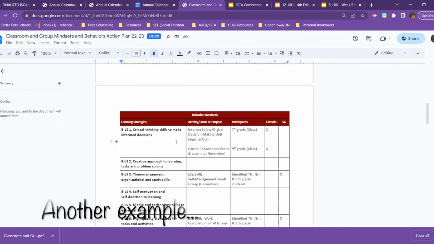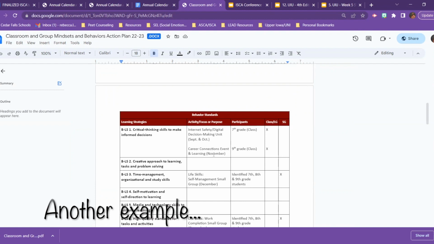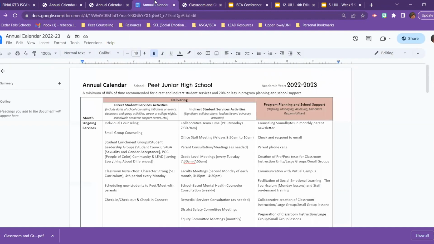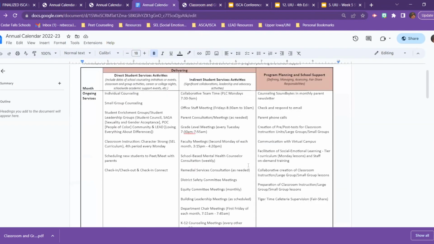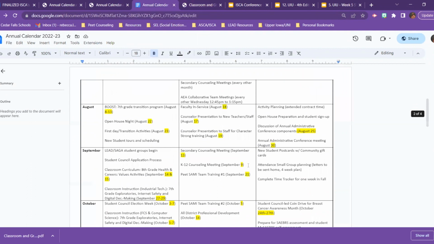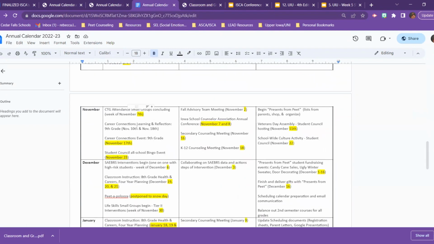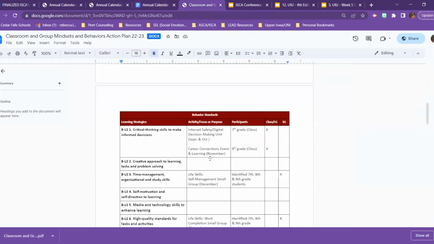This student standard for Learning Strategy 1, Career Connections event and learning for our freshman class in November. So if I were to link over to my annual calendar, you will see here I've used some different colors. For this Career Connections Learning and Reflection event, you can see that that is listed here in November and didn't take long to find because I listed it here in November as well.